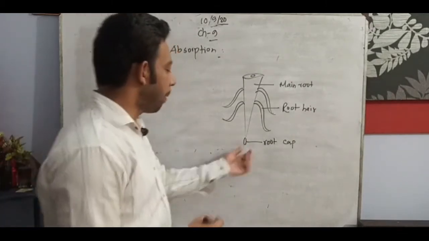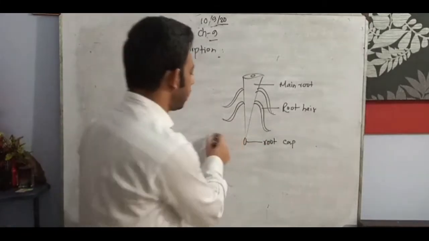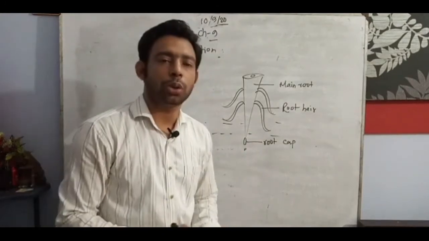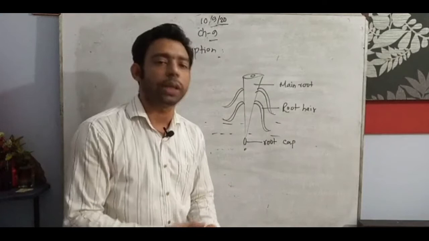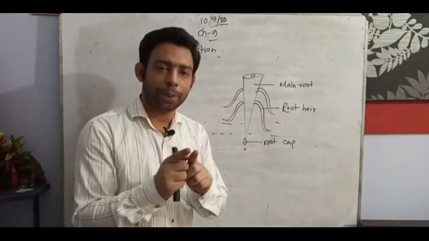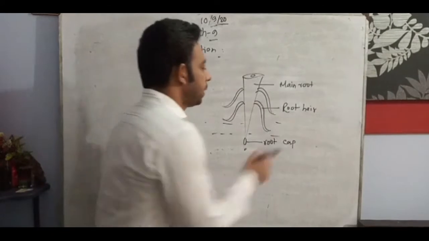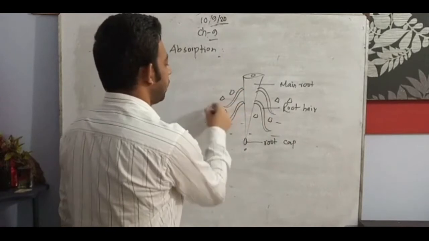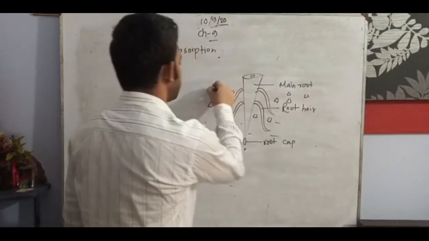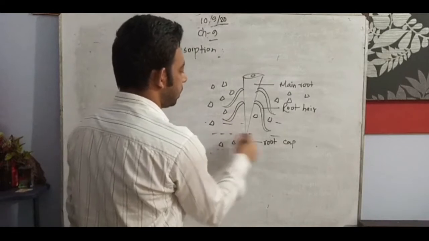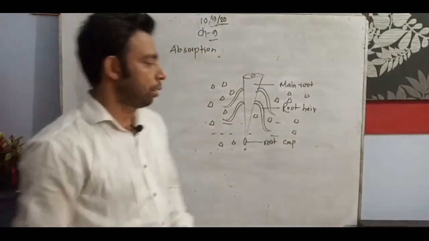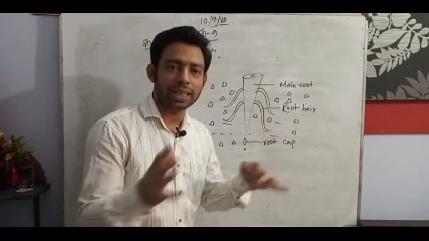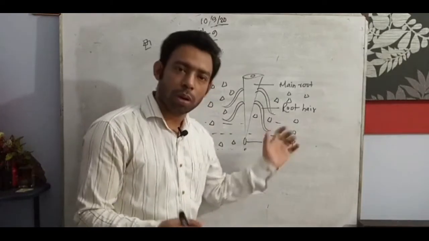Main root cap. At first I come here, suppose this is a soil layer. The root cap ensures that no kinds of unwanted things enter the roots. Okay, and now I want to say the water. These are the soil particles. Inside the soil particles there is water, and water and minerals are also there in the soil, around the soil or inside the soil. Okay, we can see the soil pore.